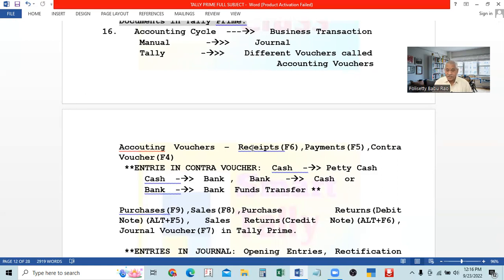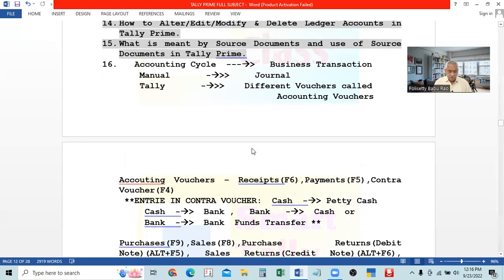Generally, in F10 there are two inside. F4 to F9, if you click them directly, the voucher will open to record. But in F10, there are two vouchers. We have to go to F10, select the voucher, and then you will get the voucher to record.